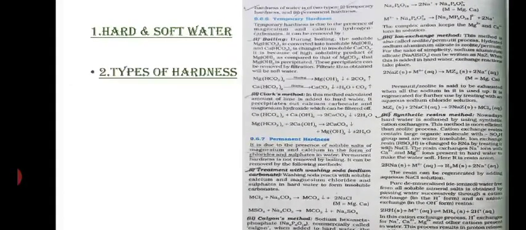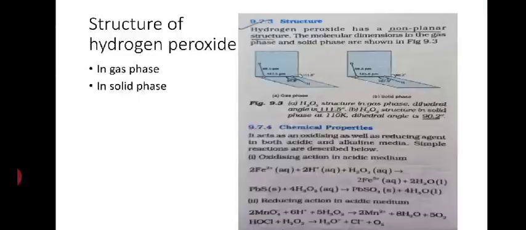Next is the structure of hydrogen peroxide, one of the most important compounds of hydrogen. Hydrogen peroxide similarly has a non-planar structure, and you can see the dihedral angle between the two planes of hydrogen peroxide is 111.5 degrees in the gas phase, and in the solid phase it is 90.2 degrees.